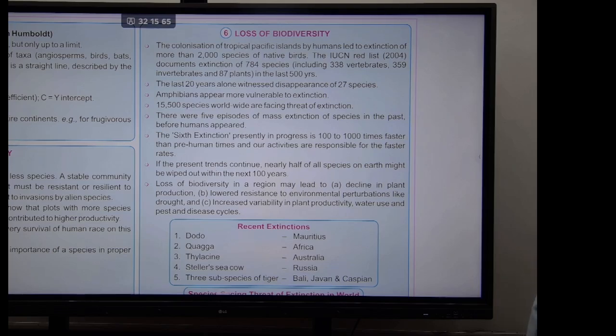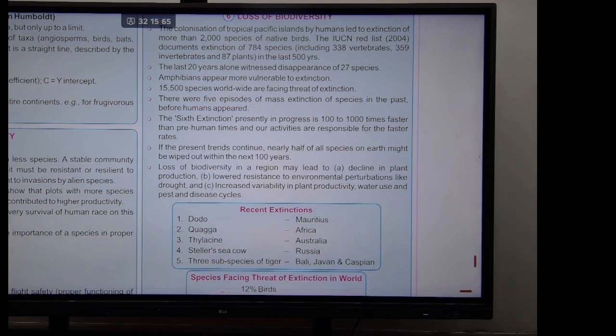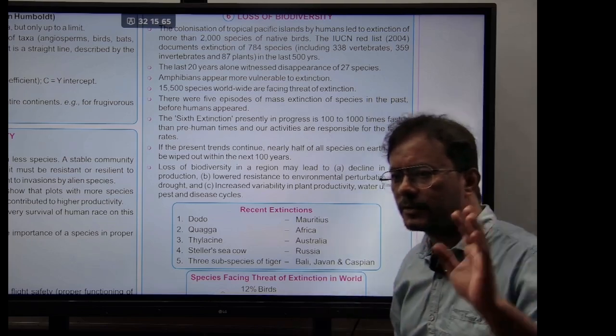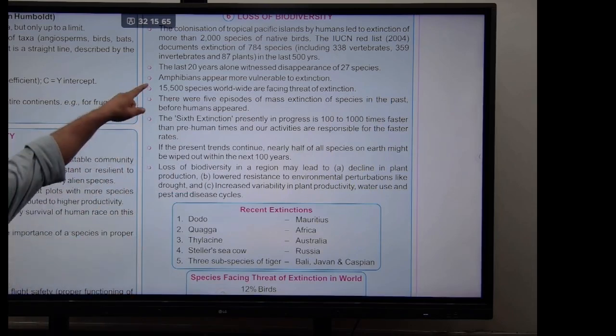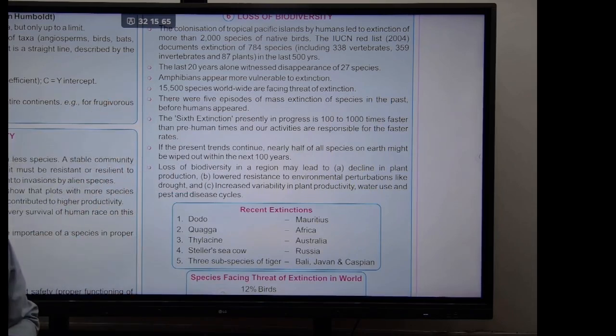The last 20 years alone witnessed the disappearance of 27 species. And all this is because of human activities, and there is no denying that. Amphibians seem to be more vulnerable to extinction than any other group because of their requirement of both water and land. Then 15,500 species worldwide are facing the threat of extinction.